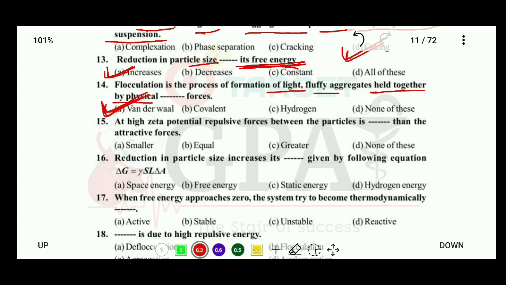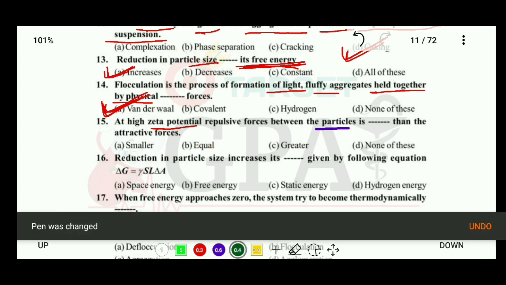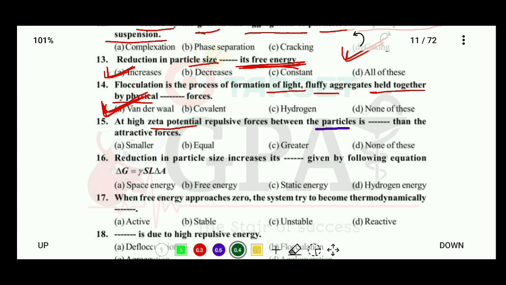Okay, question number 15, at high zeta potential, repulsive force between the particles is blank than the attractive force. Options are smaller, equal, greater, or none of these. So the correct answer is that at high zeta potential, the repulsive force between the particles is greater than the attractive force.